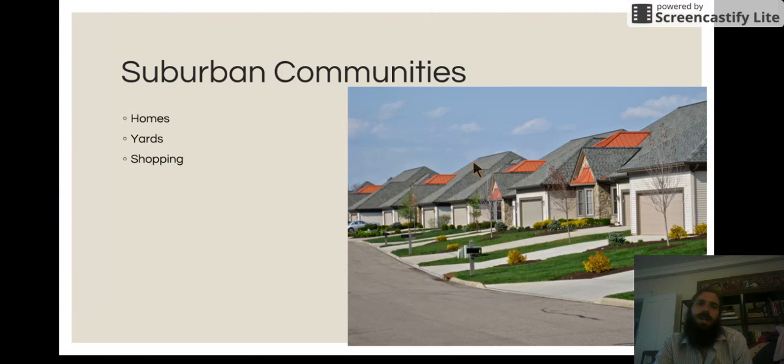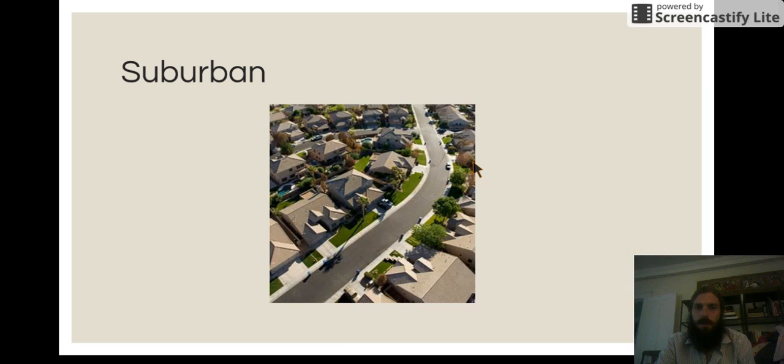In suburban communities, you can find homes, yards, and shopping. The homes aren't going to be as large as we would find in urban communities. Urban communities many times have apartments, big buildings with many homes. Suburban communities are going to have houses with yards because you have more room. Here's another example of a suburban community. Notice people are more spread out. There are less people in a suburban community than in an urban community.